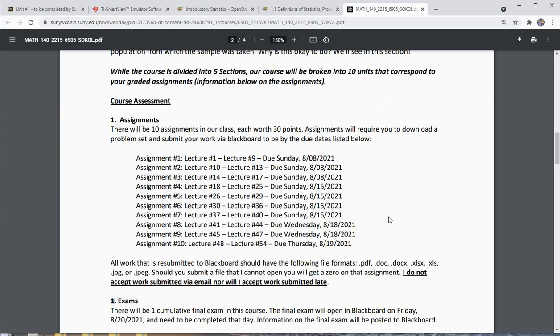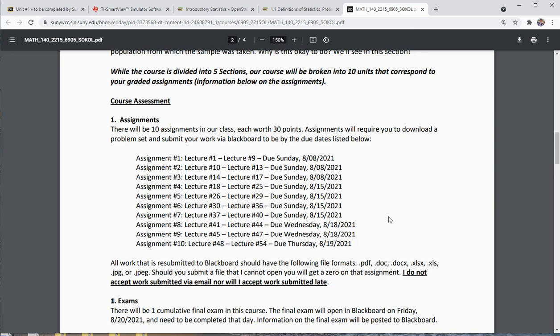There's going to be 10 assignments in our class. Each of these assignments is worth 30 points. Assignments will require you to download a problem set and submit your work via Blackboard to me by the due dates listed below. It is incredibly important that you stick to these due dates. I will not accept any work late for any reason. You need to stay on top of the class,